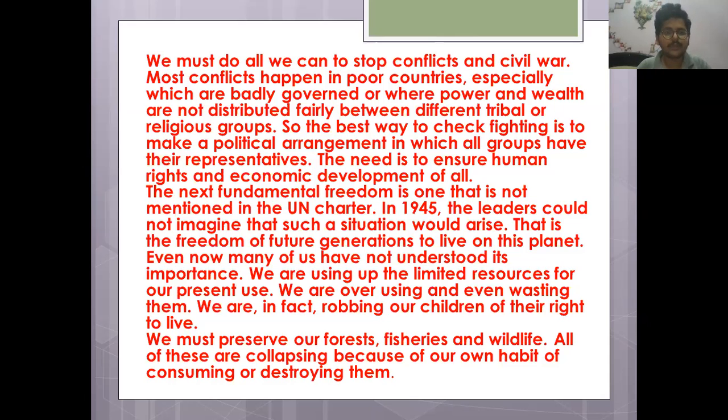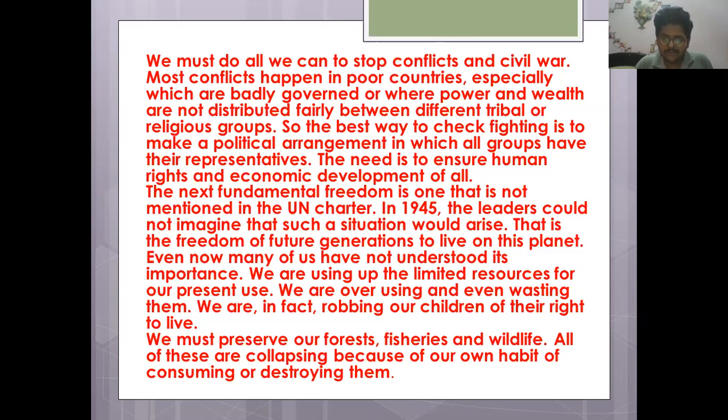The next fundamental freedom is one that is not mentioned in the UN Charter. So there is one fundamental freedom which is not mentioned in the UN Charter. You know, the United Nations is an organization of which almost all the countries are a part. And it also has a charter, a kind of constitution for itself, and one thing is not mentioned in that UN Charter.